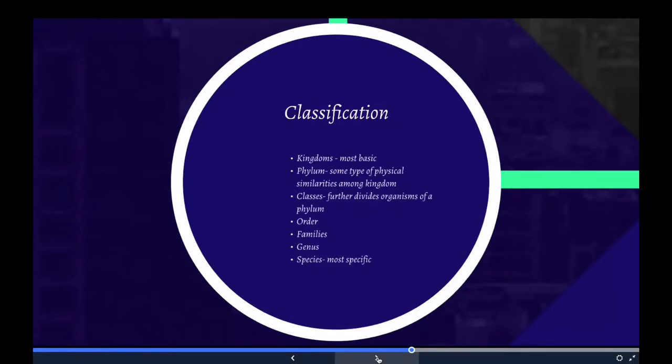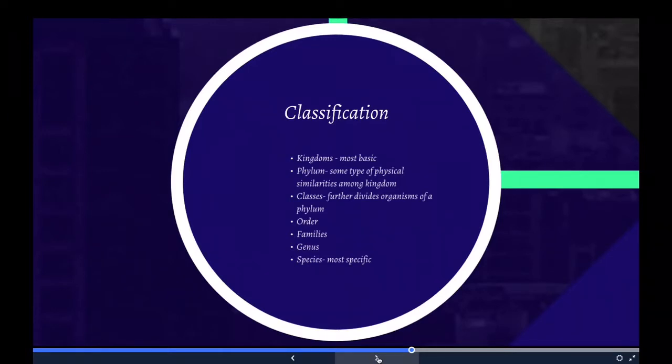Alright, and then we need to be familiar with all these forms of classification, so we're going to go through all of them. All living organisms are classified into groups based on very basic shared characteristics. Organisms within each group are then further divided into smaller groups. These smaller groups are based on more detailed similarities within each larger group.